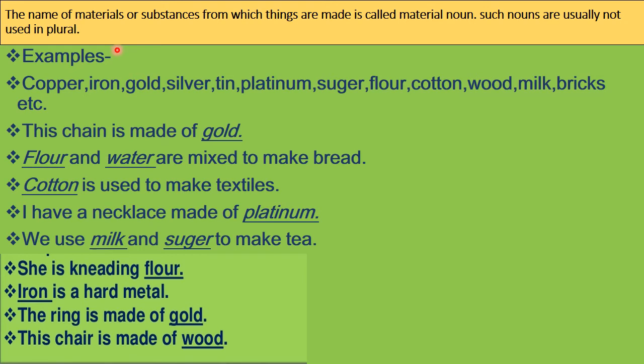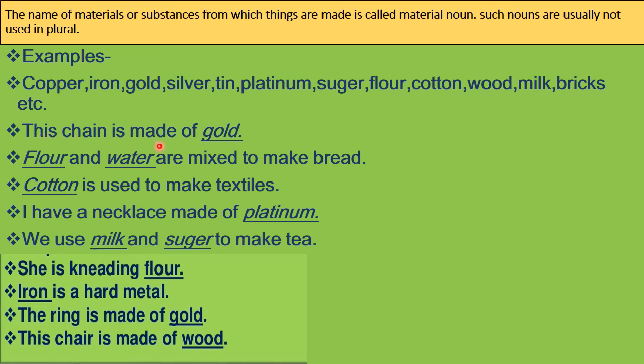What is a material noun? Material nouns are materials or substances from which we make anything. Such types of nouns are usually not used in plurals. We use them in singular form. For example, copper, iron, gold, silver, tin, platinum, sugar, flour, cotton, wood, milk, bricks, etc. All these are materials from which we make anything. So it is a material noun.